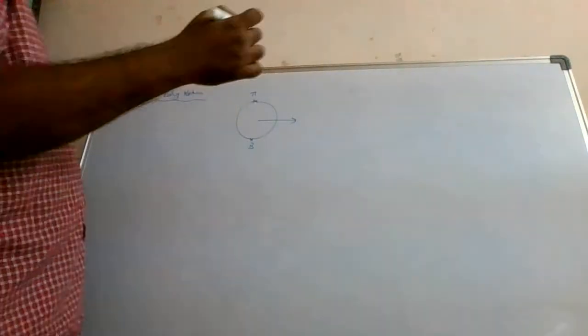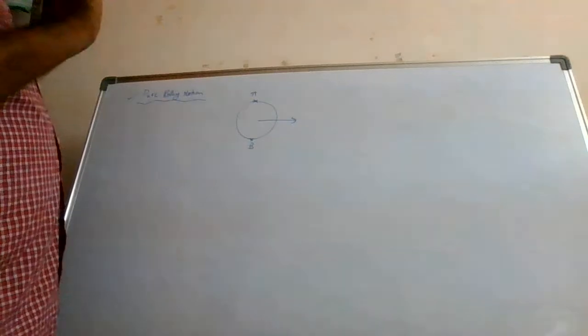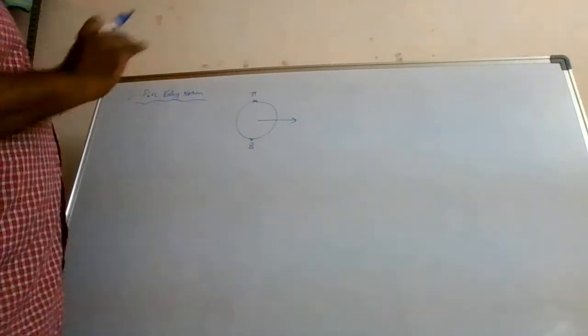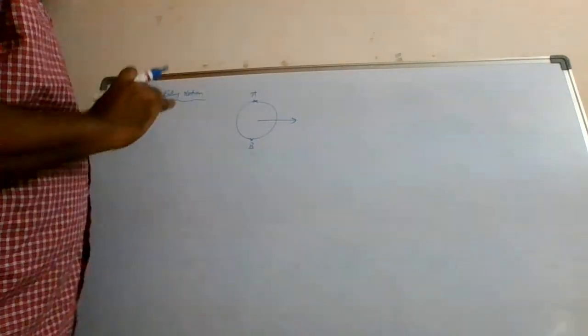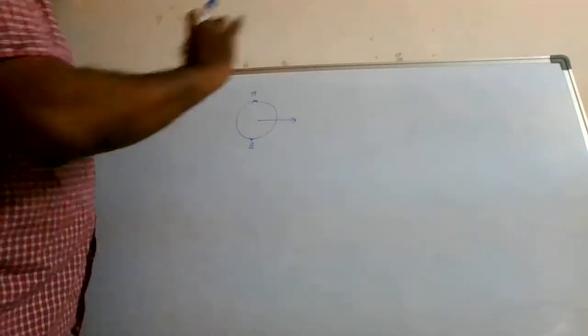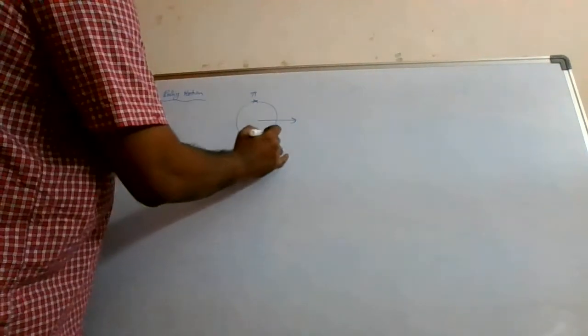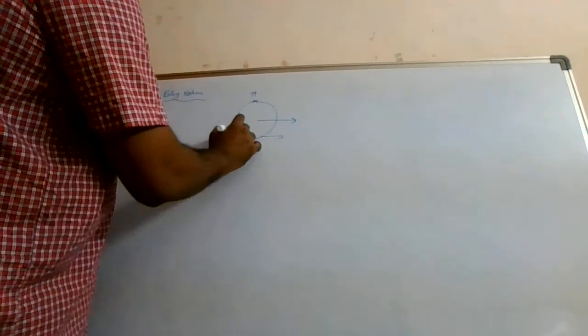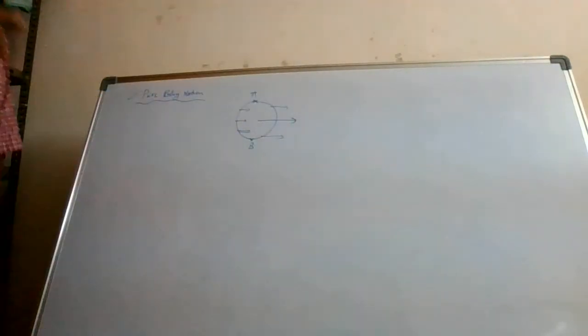the center of mass is going with 1 meter per second. Suppose there is a car, the car is going with 10 kilometer per hour. Will you say that the bonnet is going at some speed, the steering is going at some speed, the man is going at some speed? The entire system is going with a uniform speed, a constant speed. So that is translatory motion. All the particles are moving in the same direction with the same magnitude.